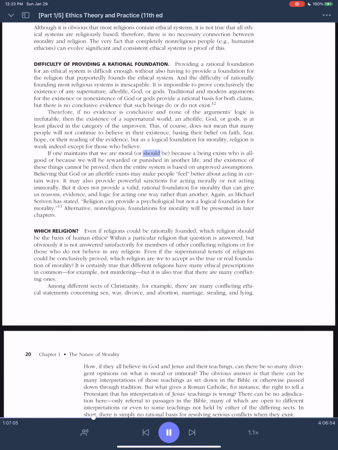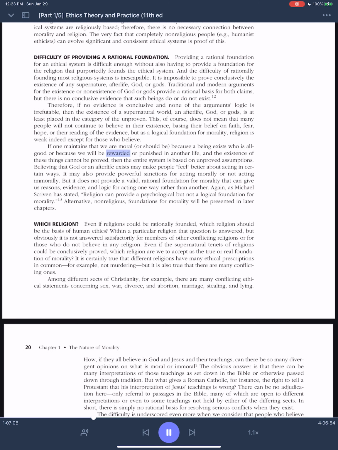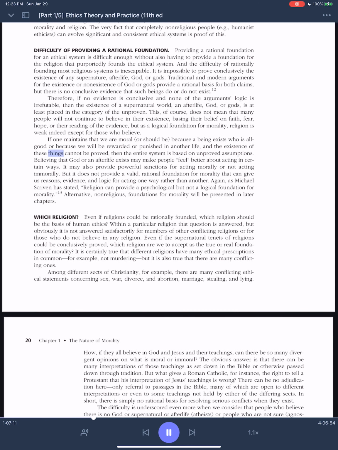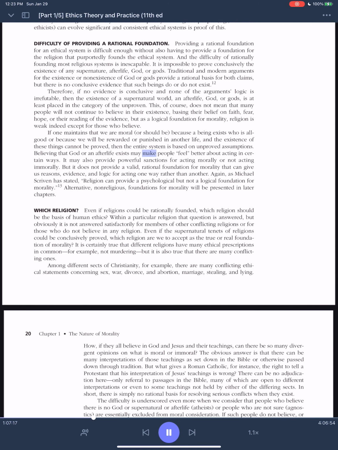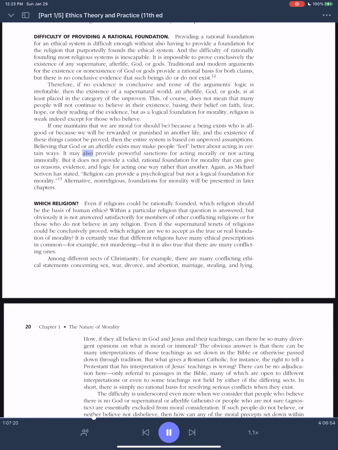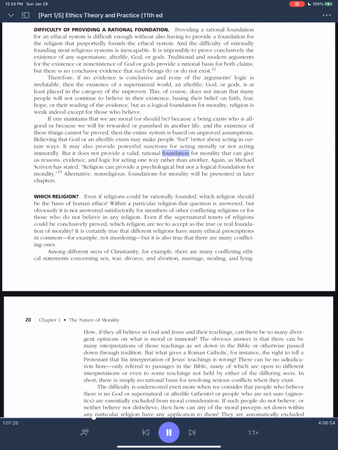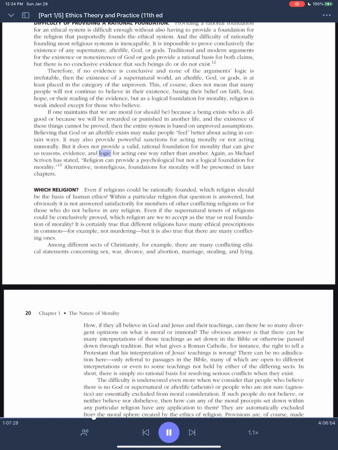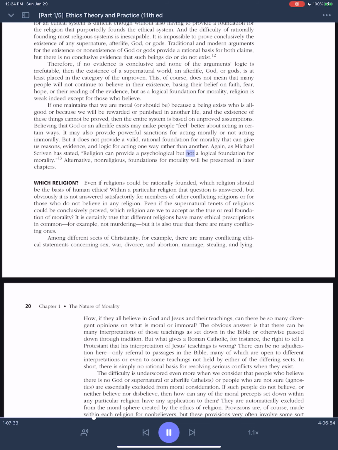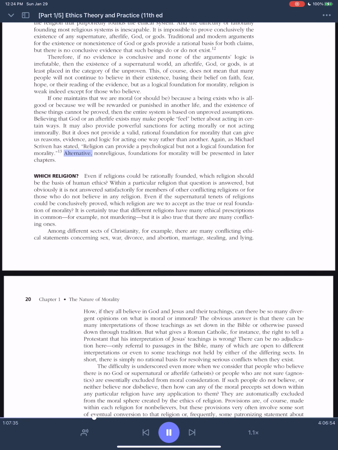If one maintains that we are moral, or should be, because a being exists who is good, or because we will be rewarded or punished in another life, and the existence of these things cannot be proved, then the entire system is based on unproved assumptions. Believing that God or an afterlife exists may make people feel better about acting in certain ways. It may also provide powerful sanctions for acting morally or not acting immorally, but it does not provide a valid, rational foundation for morality that can give us reasons, evidence, and logic for acting one way rather than another. Again, as Michael Scriven has stated, religion can provide a psychological but not a logical foundation for morality. Alternative, non-religious foundations for morality will be presented in later chapters.